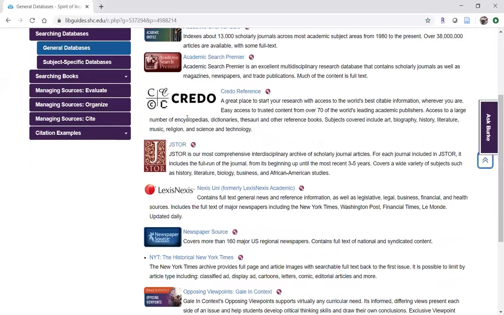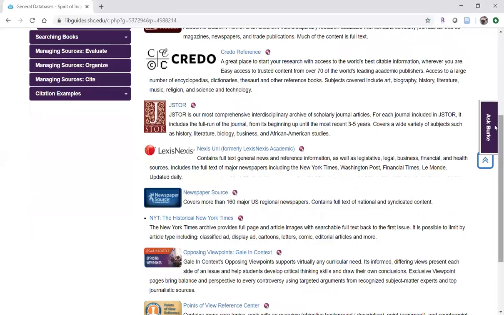You might also take a look at JSTOR. Think of that as a store of journals. Lots of scholarly journal articles there, in fact almost exclusively scholarly journals. So if you're looking for magazine or newspaper sources, you wouldn't go to JSTOR. But if you were looking for newspaper sources only, you could check out this database, which is just called Newspaper Source. You could look also at the historical New York Times database. The New York Times has been published since 1800 something, maybe back farther than that. So that's a searchable full text database for the New York Times.